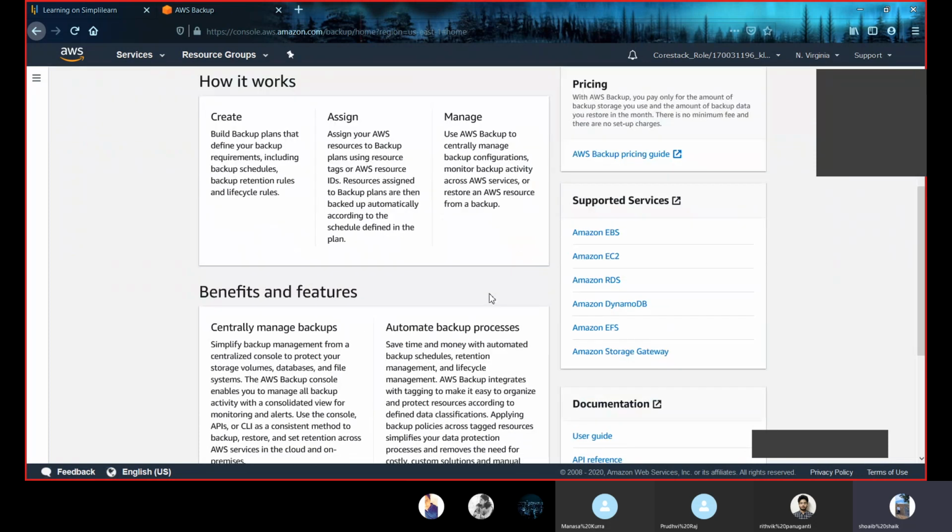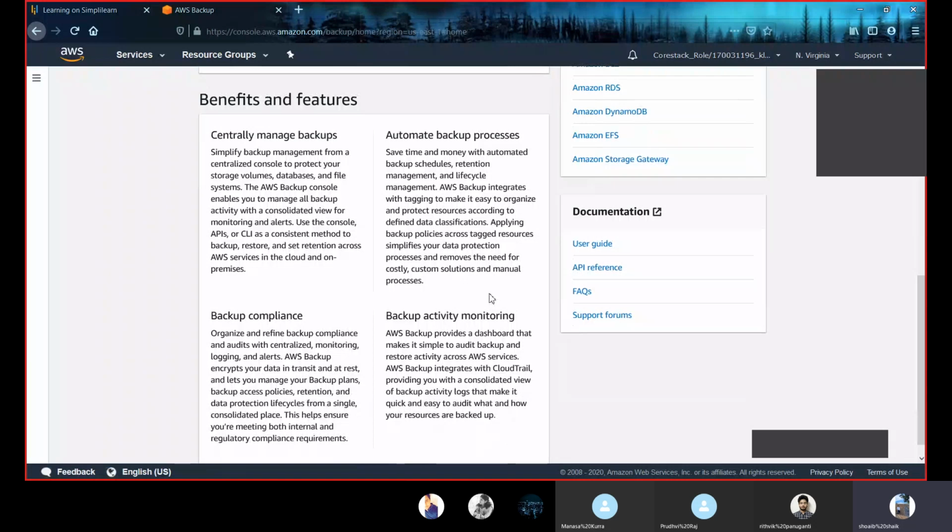And here you can see the benefits. The first benefit is centrally managed backups. This automates the backup process. If we link this Amazon Backup service to a storage service like Amazon S3 or to an instance, then if you lose your data, the backup will be done automatically.